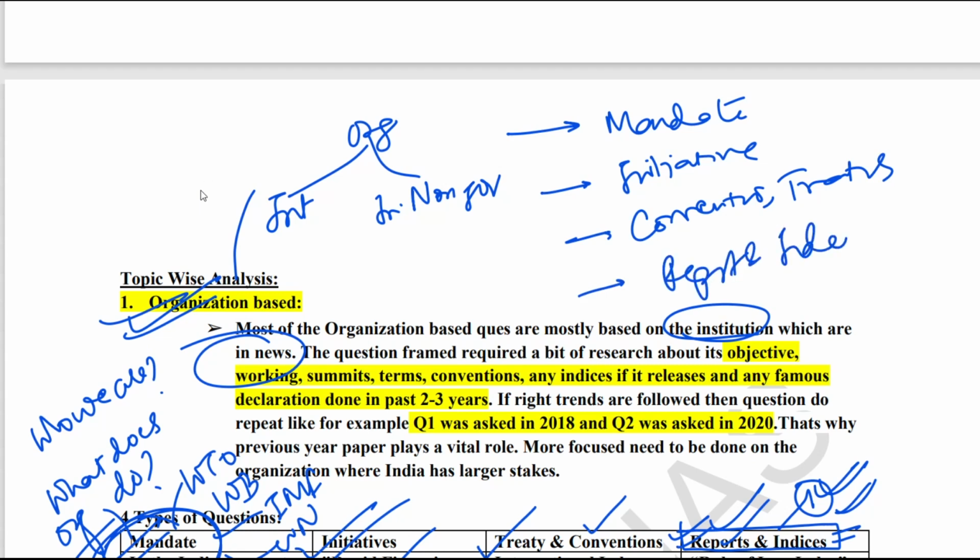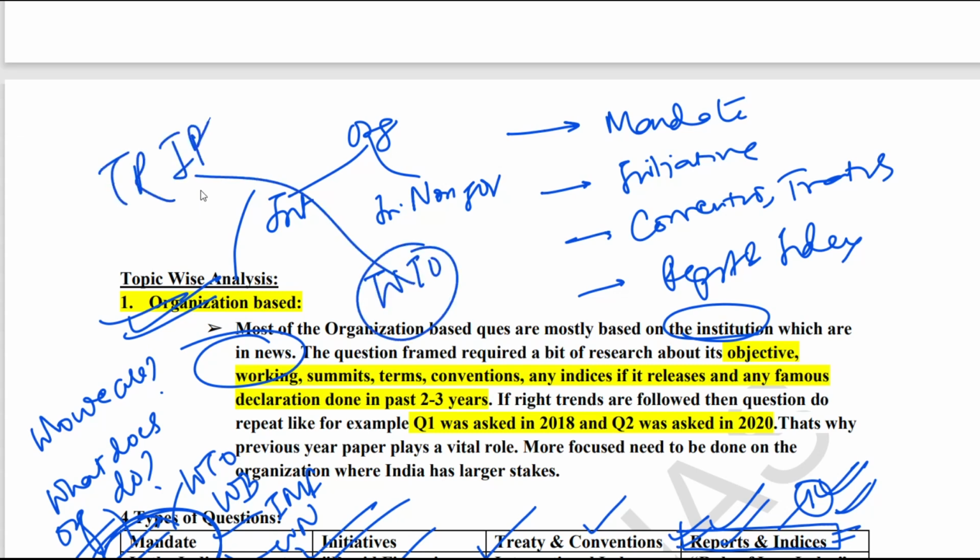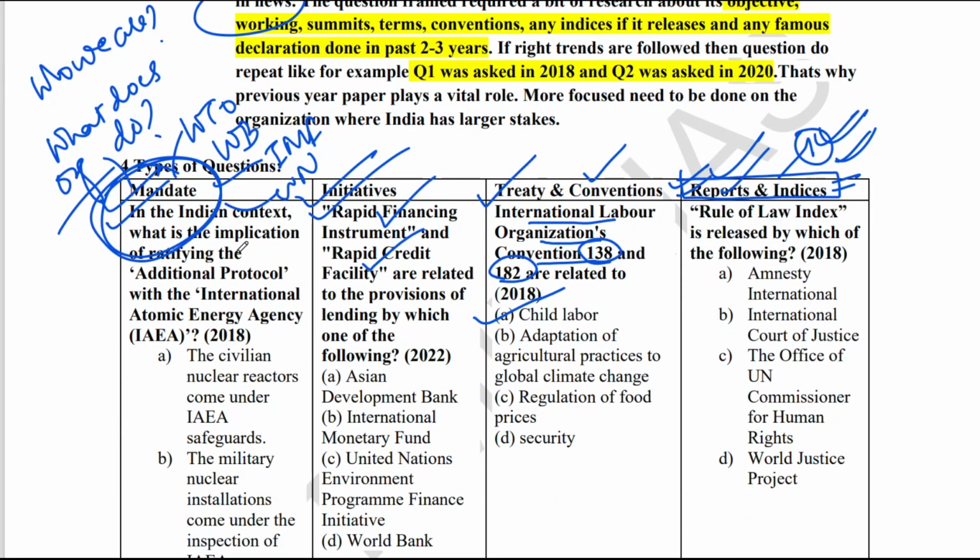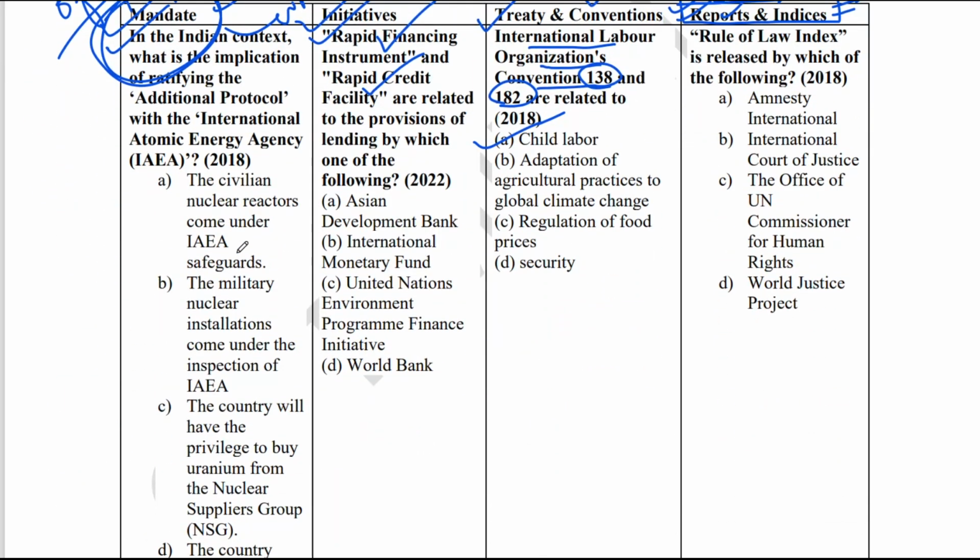I'm giving you one example. Suppose they want to ask on WTO. So what can they ask? They can ask you on TRIPS. TRIPS is a treaty of WTO which is related to intellectual property rights. Like this they are going to ask you, and if you see the previous year questions, you will see that a few organizations are very favorite of UPSC.